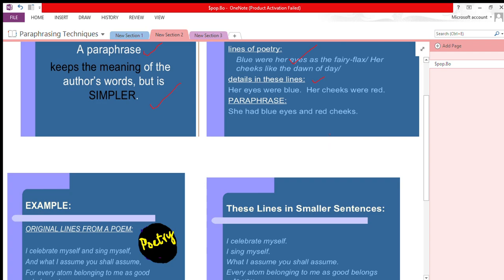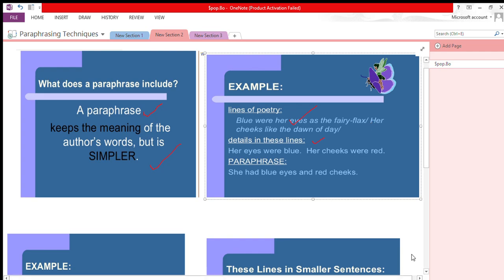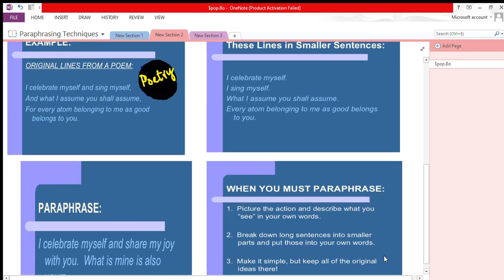Next example: I celebrate myself and sing myself. These are the original lines from a poem. I celebrate myself and I sing myself, and what I assume you shall assume. For every atom belonging to me, as good belongs to you. Very nice lines.